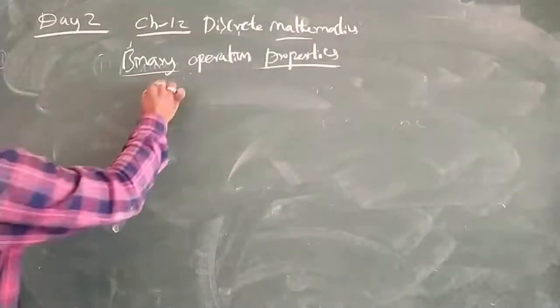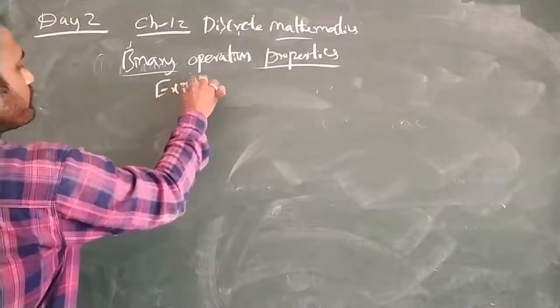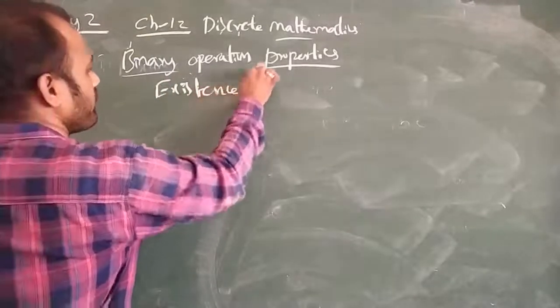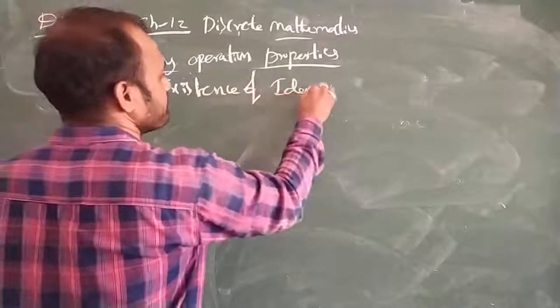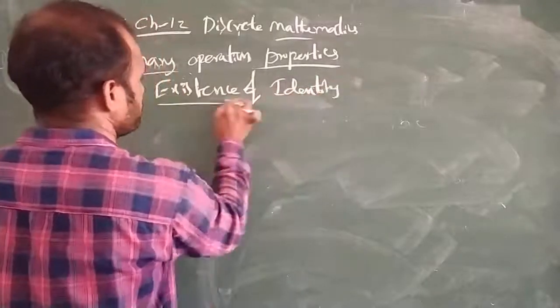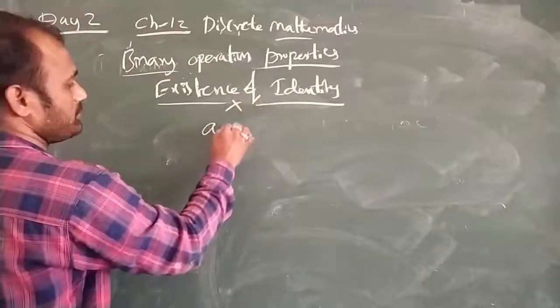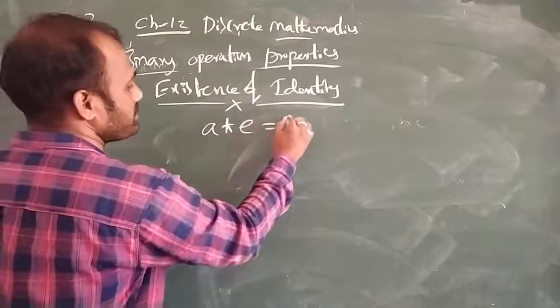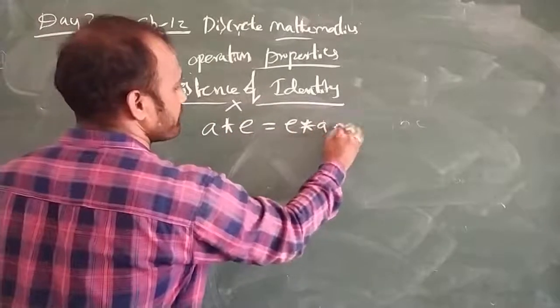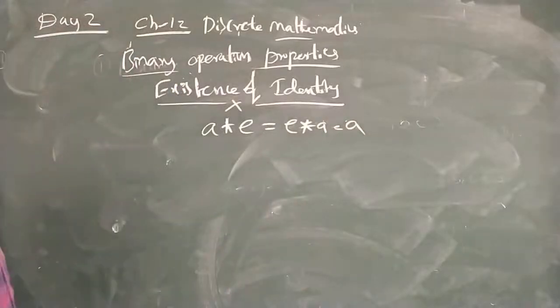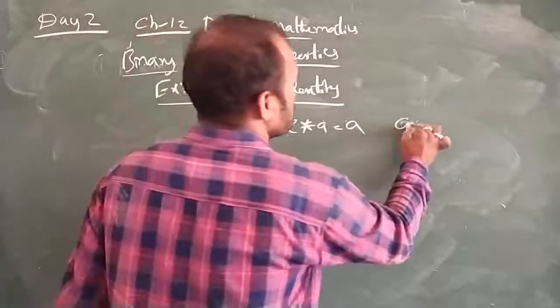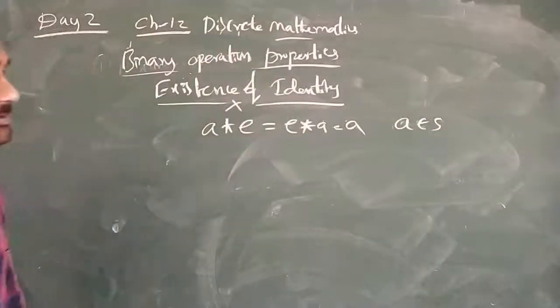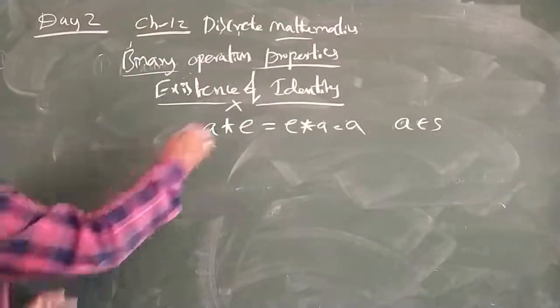Next, existence of identity, the identity property. Suppose a belongs to the set S, then a into e is equal to e into a is equal to a. If we are getting this, then we can say that e is the identity. So that is the existence of identity.